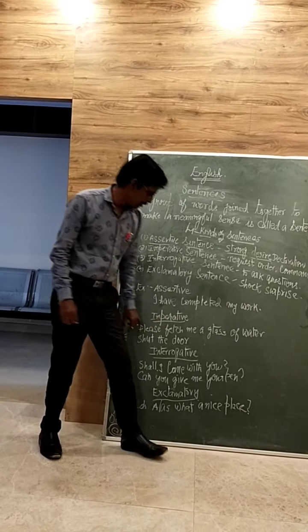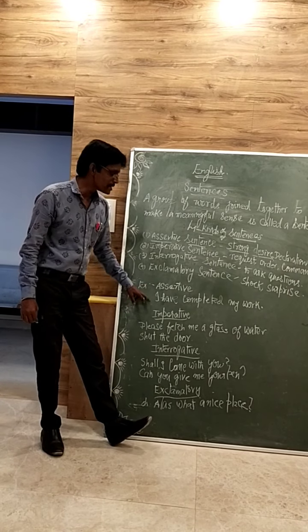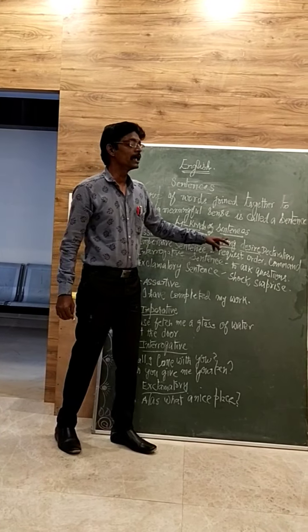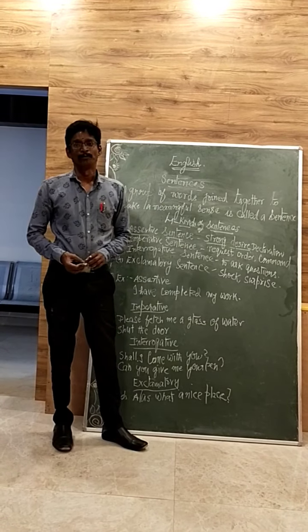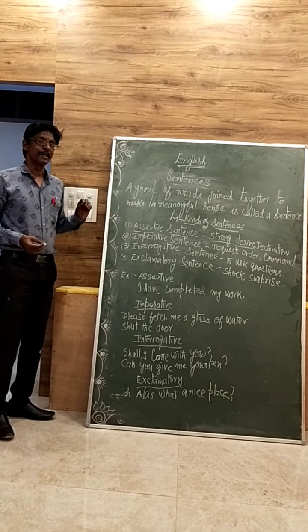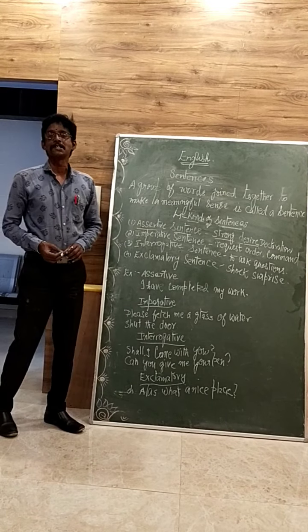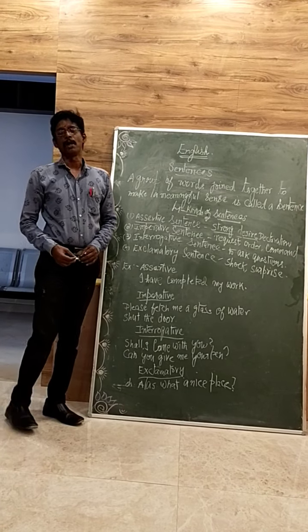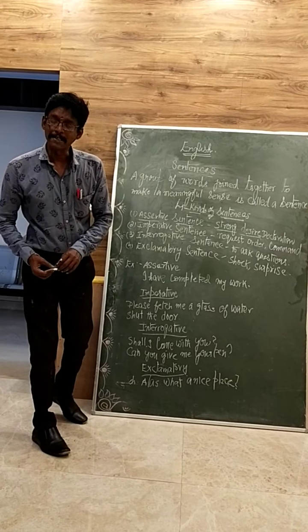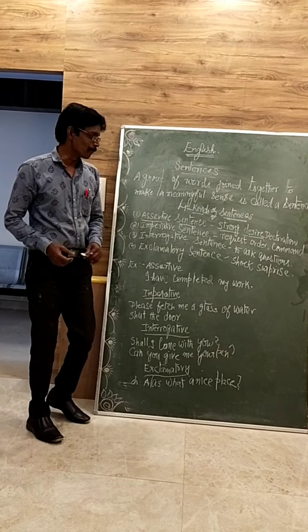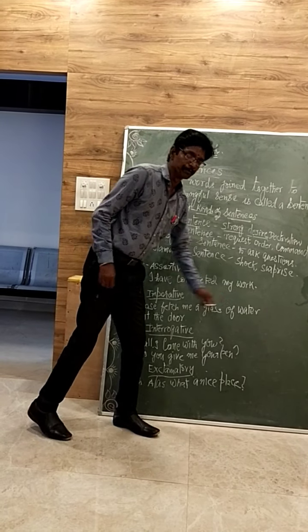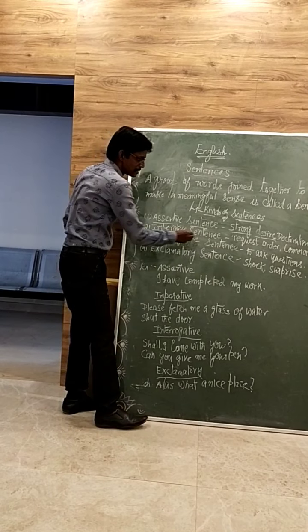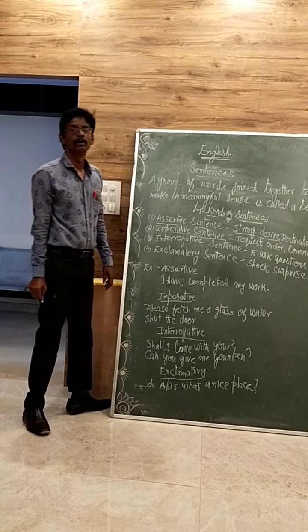As I told you earlier, assertive sentence always ends with a full stop and it shows a strong desire. A strong desire, when it is shown, it is called an assertive sentence. And this is the example, I have completed my work. That is an example of assertive sentence, and it always ends with a full stop. Now, we are going to the next sentence, imperative sentence.